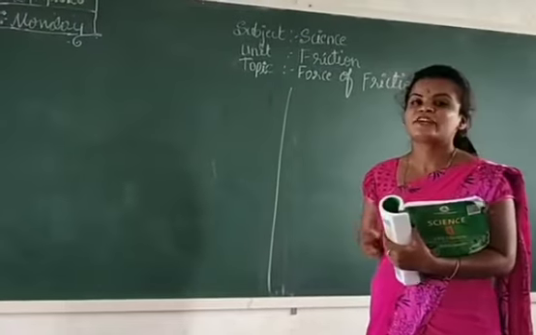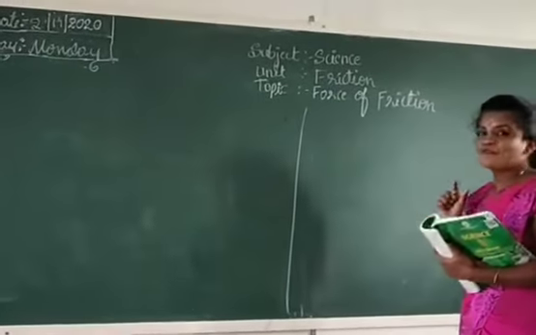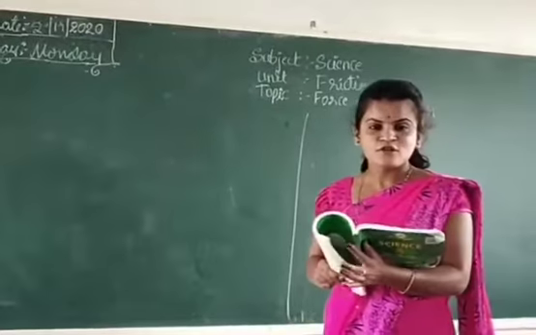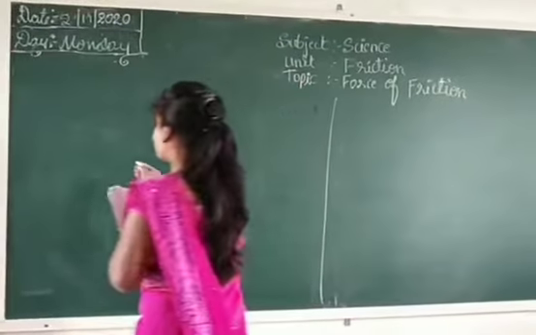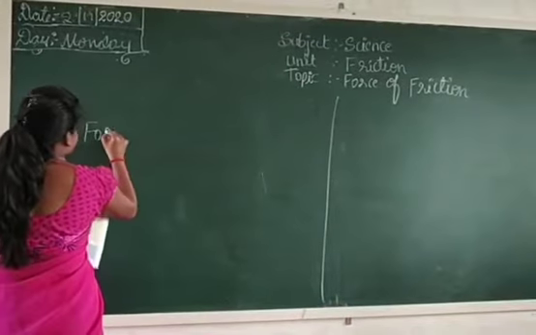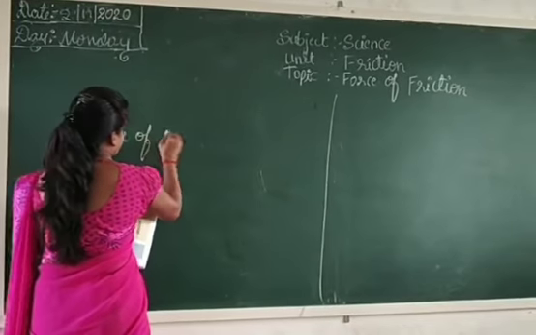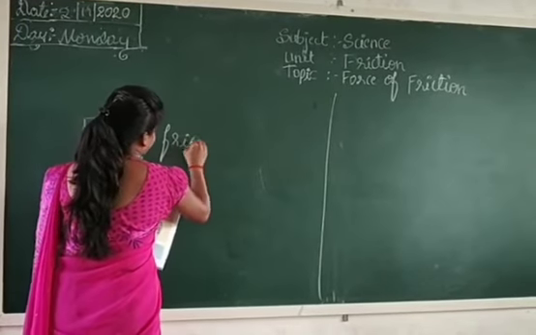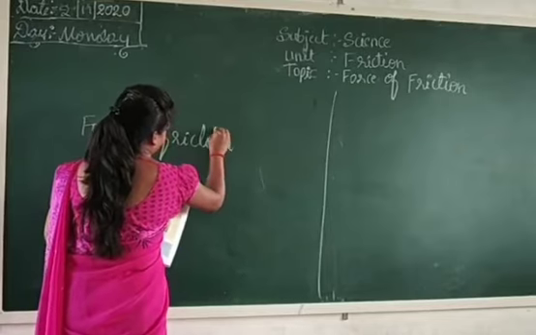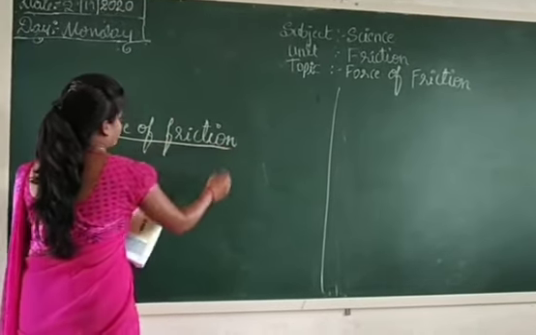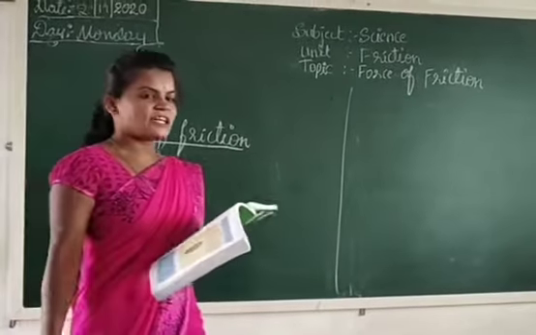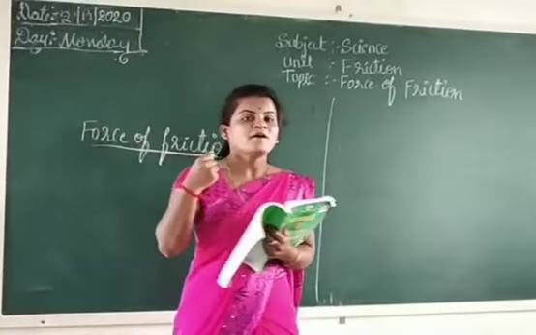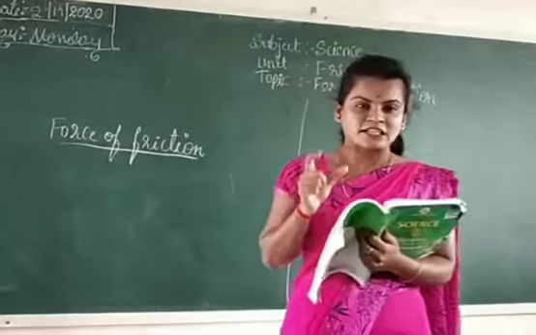In the unit friction, the topic is force of friction. When we apply the brake of the car, it will stop.